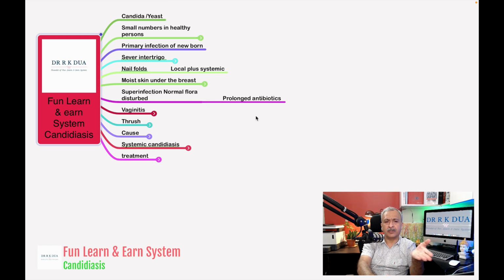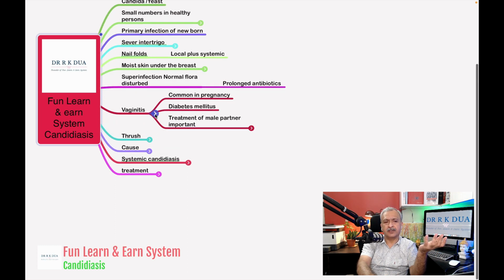So the main cause is the prolonged antibiotics. Next is the vaginitis. Similarly, the vagina remains moist, and sometimes what happens when the immunity of the patient is decreased, as this candida is normally present in very small quantity in the vaginal flora. So when the infection occurs, that means the patient is having low immunity.